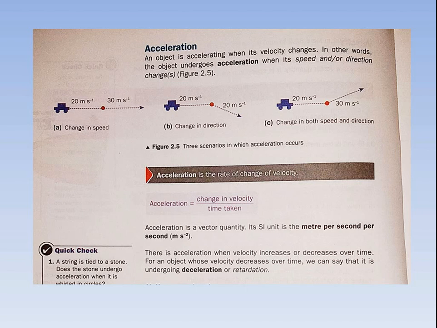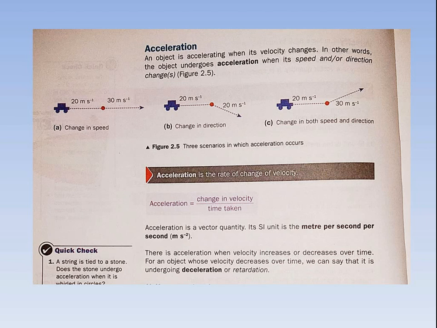In this picture you can see that if there is a change in speed, that means the object has acceleration. In the B part of this picture, you can see that if there is a change in direction, that means there is acceleration in this object. In the C option, you can see that change in both speed and direction means acceleration. So in the first case, if there is a change in speed, the object has acceleration.